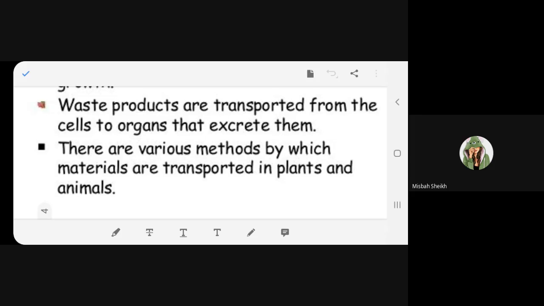There are various waste products. Waste products are transported from the cells to organs that excrete them. Can you explain, for example, whatever waste products from the cells are excreted from organs? Ma'am, I don't have examples.